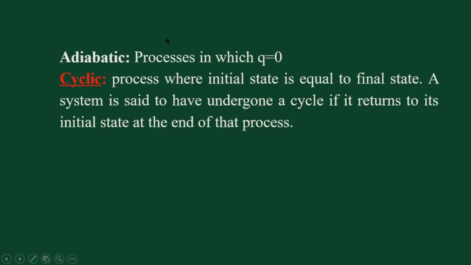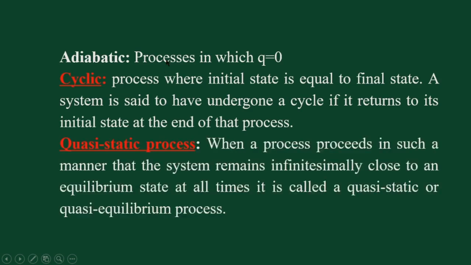Now we'll see the next one, and that is the quasi-static process. When a process goes in such a way that the system remains infinitesimally close to an equilibrium state, it means that it is moving so slowly that it seems to be at equilibrium at all times. Then it is called a quasi-static or quasi-equilibrium process.